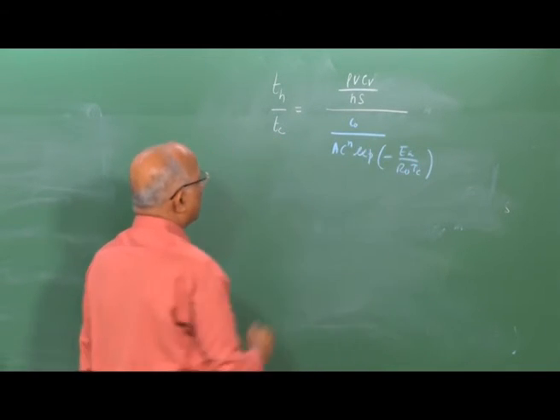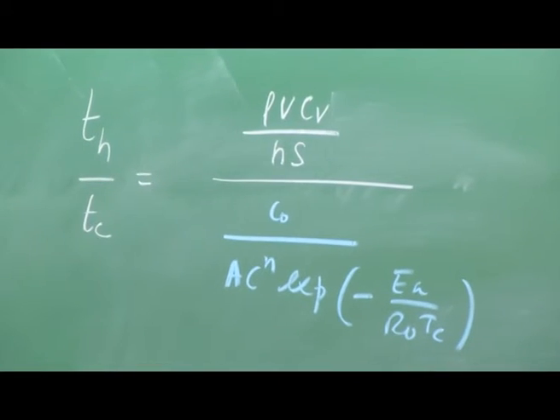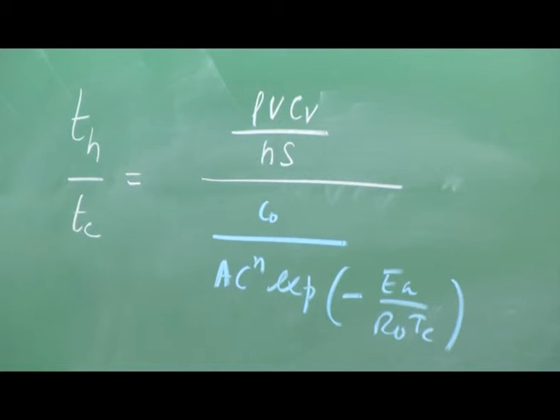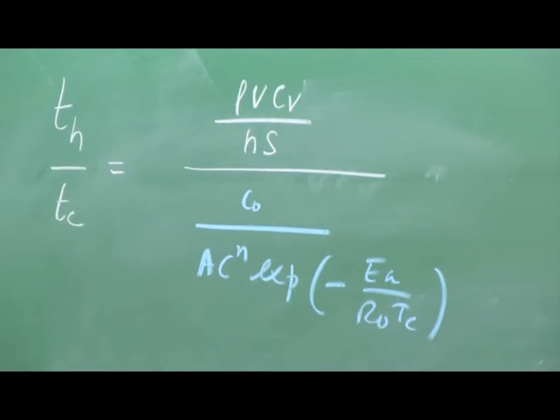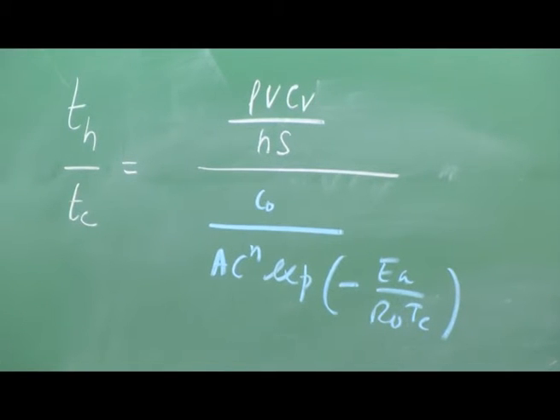I want to get the expression for this. Can I simplify this in some way? We know it is quite difficult to solve this. I have an exponential term, I have Tc here, I have all these properties. Can I solve it and get the expression for Th by Tc based on which I make some recommendations? Therefore, let us try to solve it.